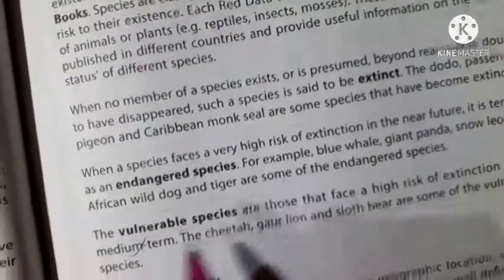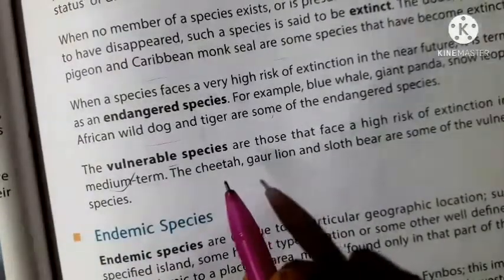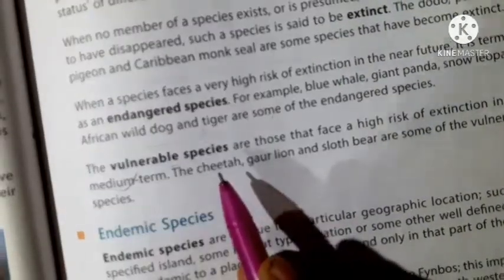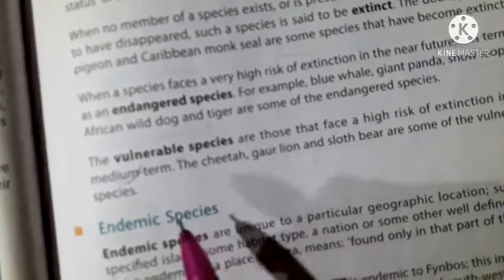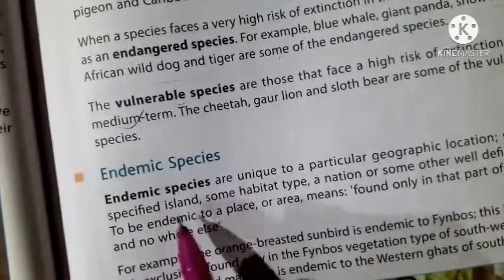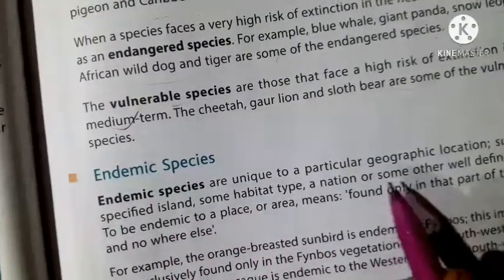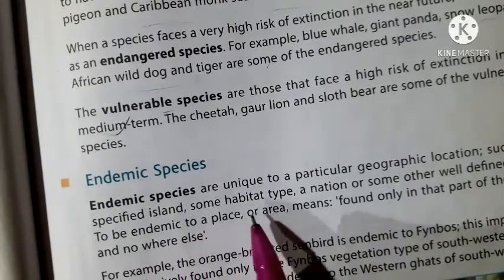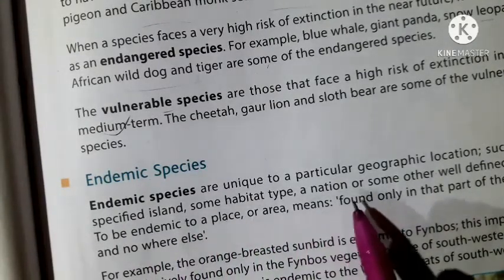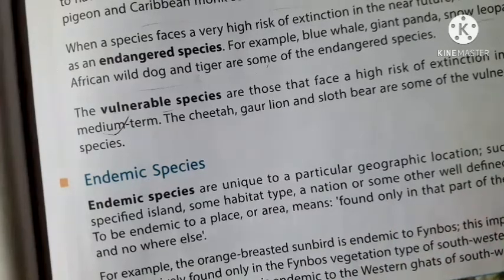Extinct, endangered, vulnerable species. I have written question answer about all these things. Endemic species. Endemic species are unique to a particular geographic location, such as a specified island, some habitat type, a nation or some other well-defined zone.